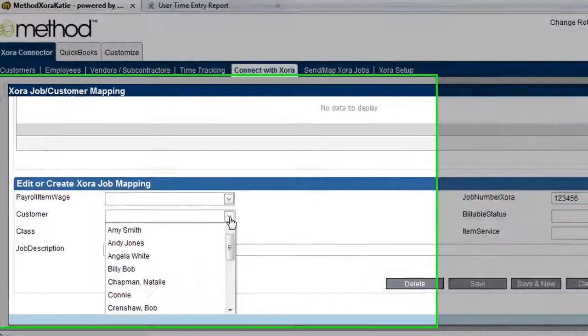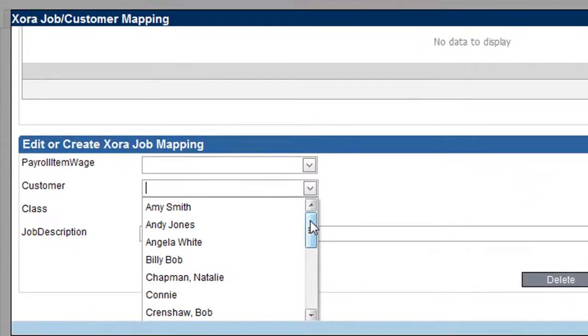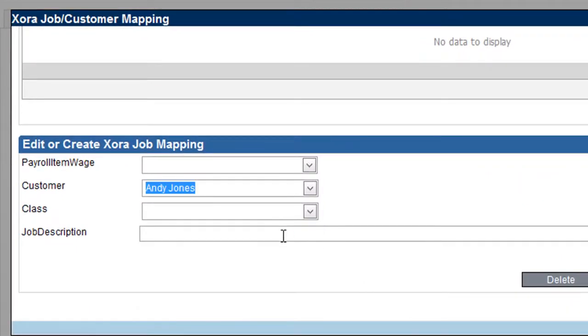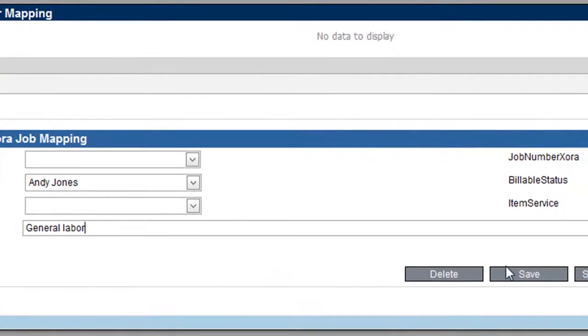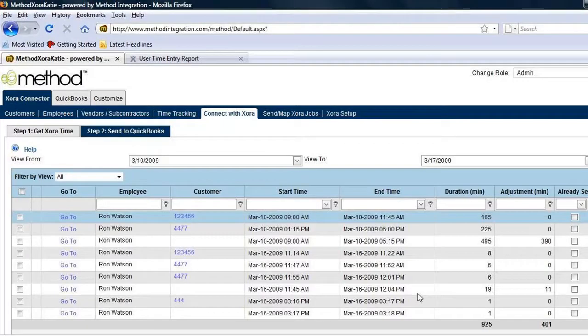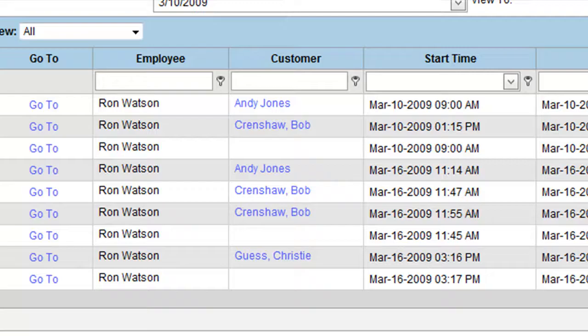Choose a customer from the drop-down list, and we'll enter General Labor in the job description. Now we'll click Save, and you'll notice that the mapping appears in the grid. You'll want to repeat this process for all of your jobs showing customers as numbers so that they're updated with the real customer name. It is also important to point out that jobs have numbers or customer names associated with them, and shifts do not.